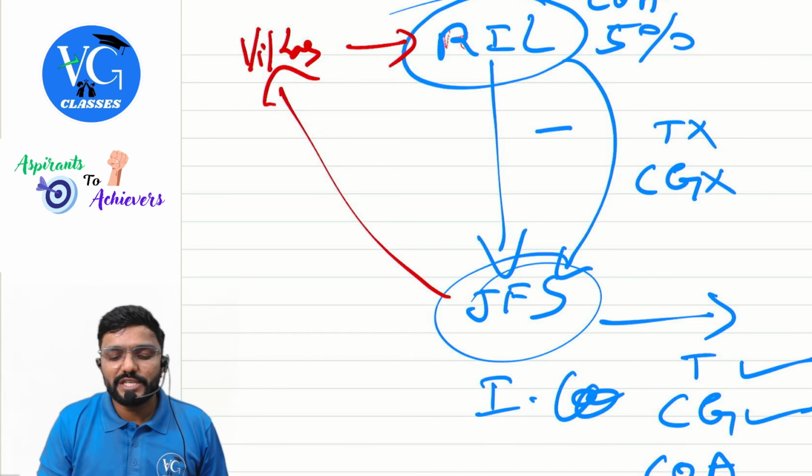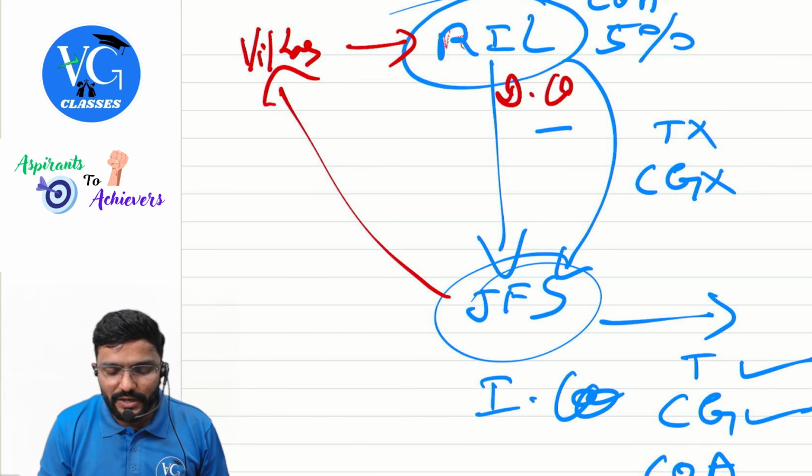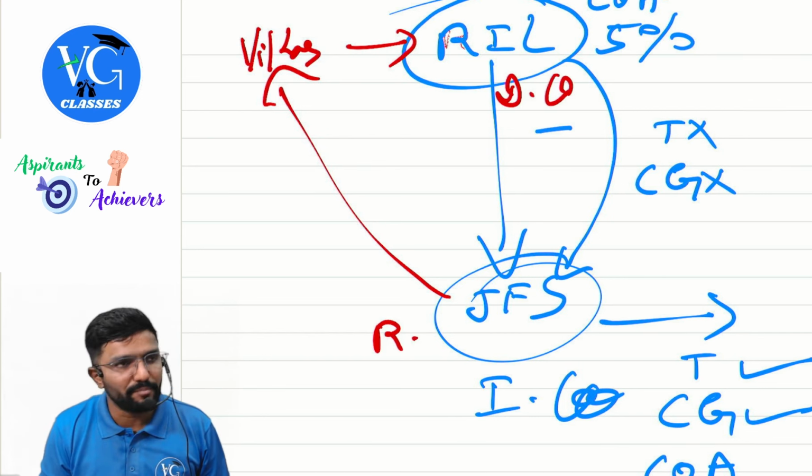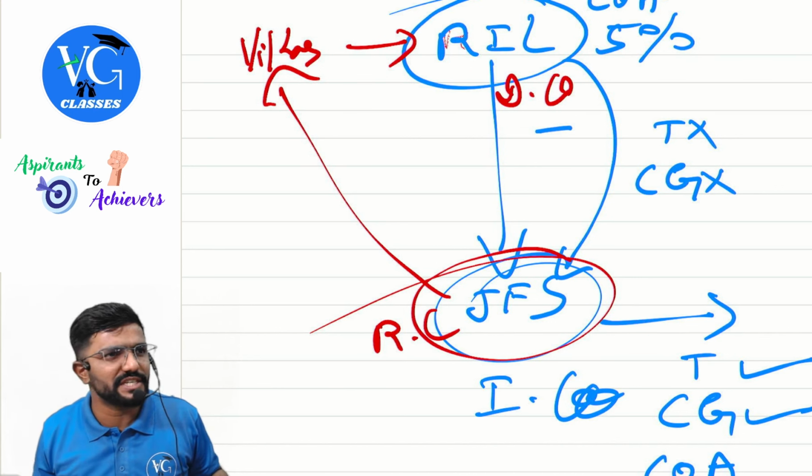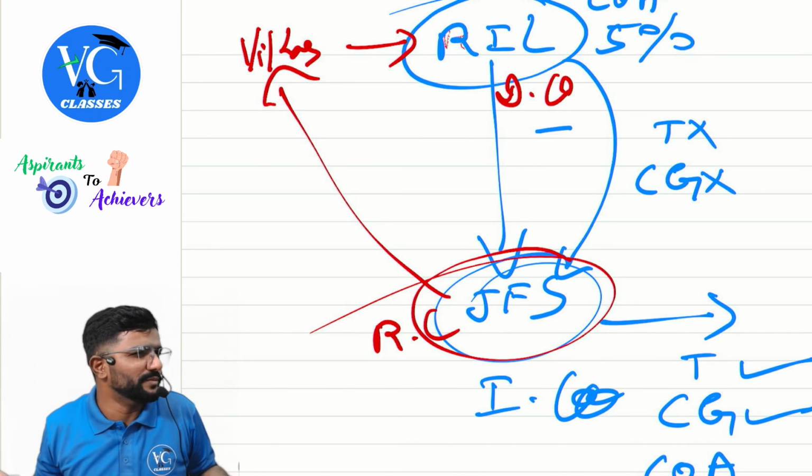So this is called the demerged company, guys. This is called the resulting company, JFS. Now, Vikas got the shares of JFS. He didn't give back the shares of Reliance Industries. So, is it a transfer? No. Now, for the shares of JFS, did I pay anything? No. But what would be the cost?